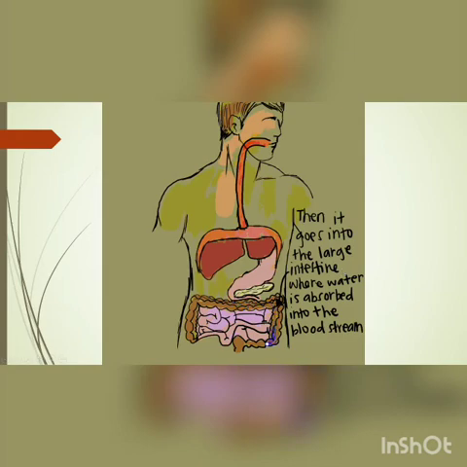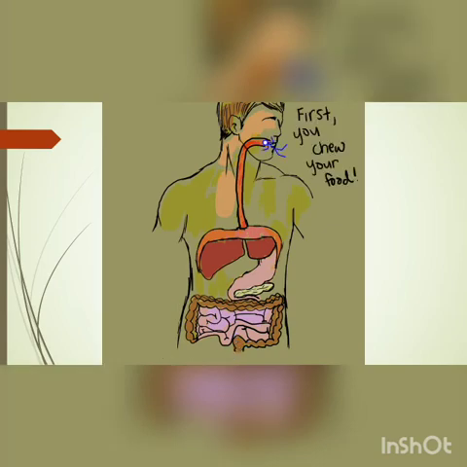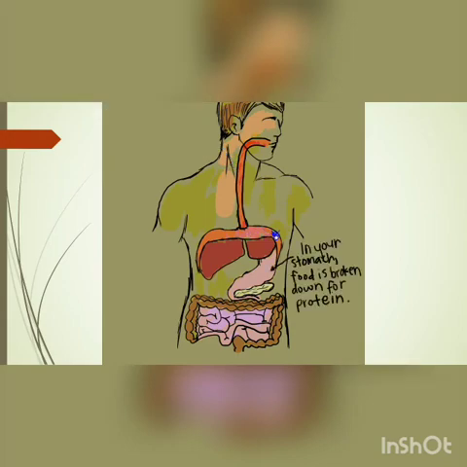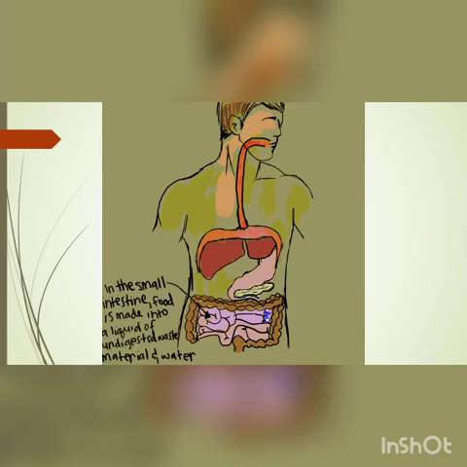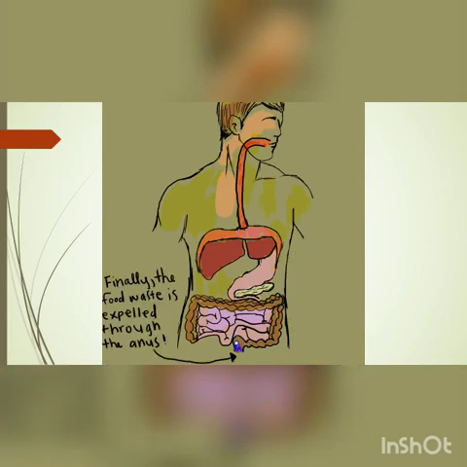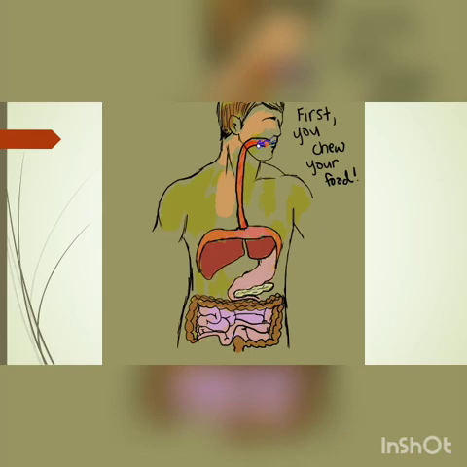Remaining nutrients are also absorbed in both parts of the intestine, and finally the undigested food passes out through the opening known as the anus. This is the function of the digestive system. Now we are going to study it in detail. I hope you understood through this animation how the food passes through the different parts of the alimentary canal and how it is being digested.